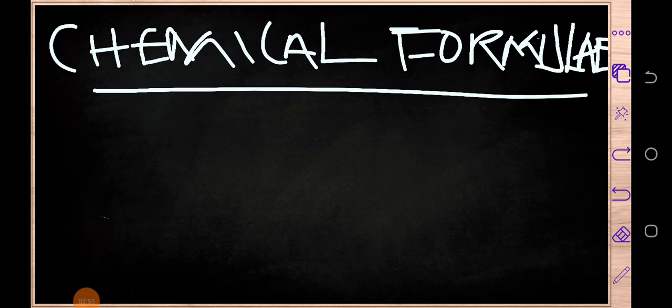Not only that, this subtopic helps a lot in calculating the molecular masses of different compounds and molecules. If you do not know how to write chemical formulae, you cannot even calculate molecular masses.